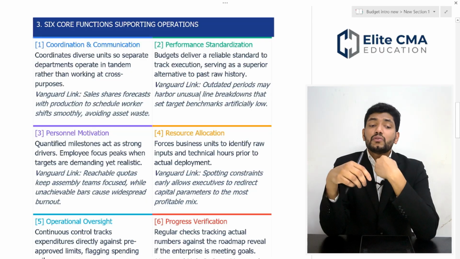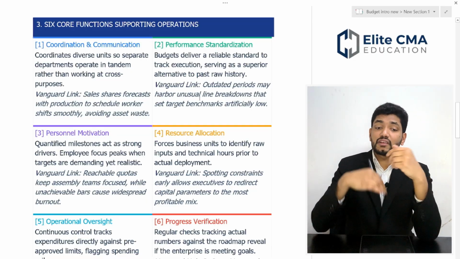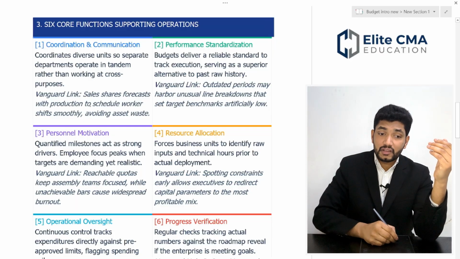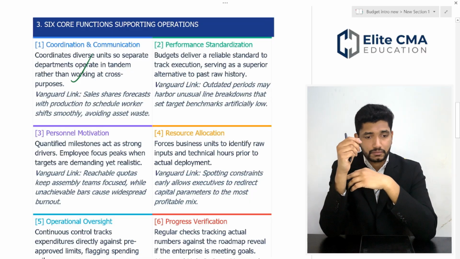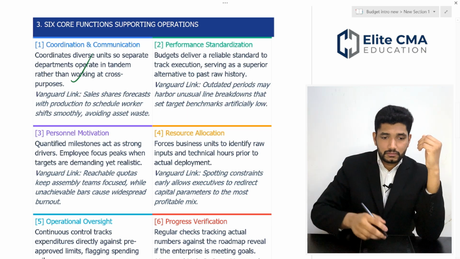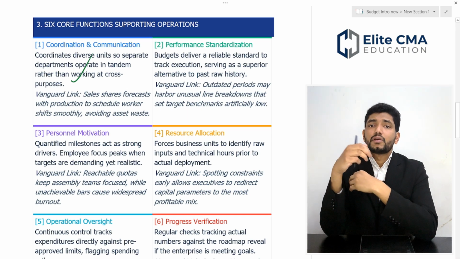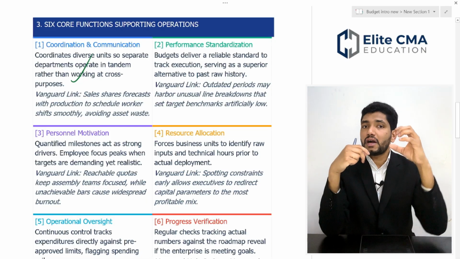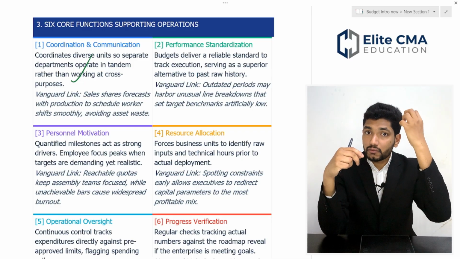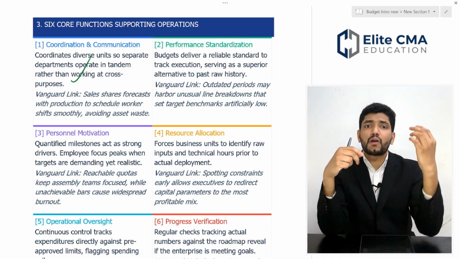Now, let's move into the core budgeting functions: how budgeting supports the operations. The first one is coordination and communication. Suppose once you have developed a budget, you have a plan to sell the product, in terms of quantity and quality.